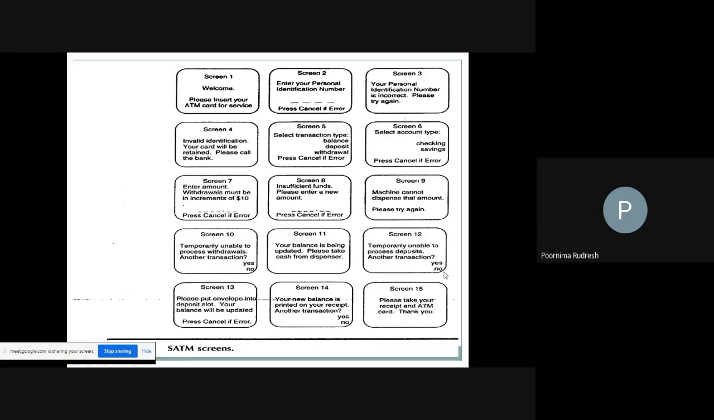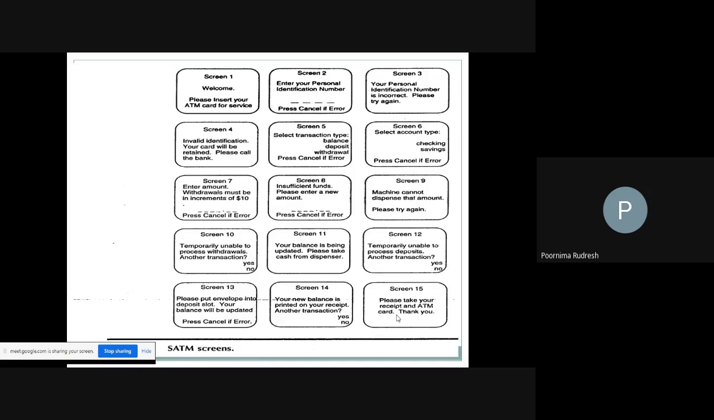In screen 15, it tells me to please take the receipt, which displays the amount after deposit or after withdrawal. I can collect that receipt, and after that I can remove the ATM card from the machine. After removing it, the transaction is completed. Then the ATM machine displays the message thank you. So this is about the automatic teller machine.